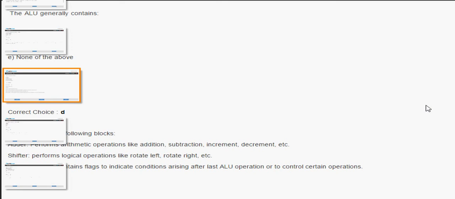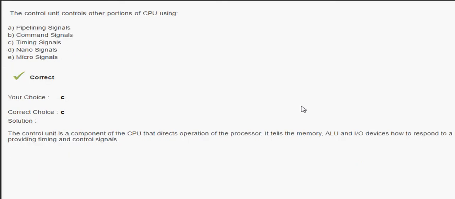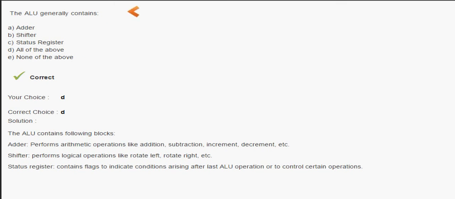Next is an important question. The ALU, arithmetic logical unit, generally contains what? Adder, shifters, status register and everything. You may consider this question in microprocessor or in computer organization also.